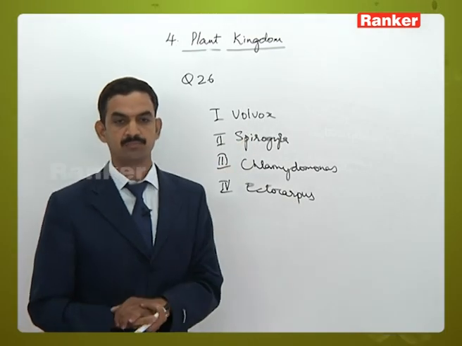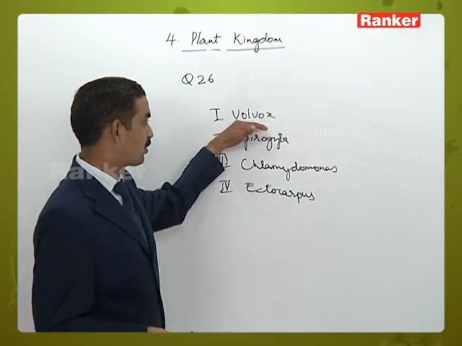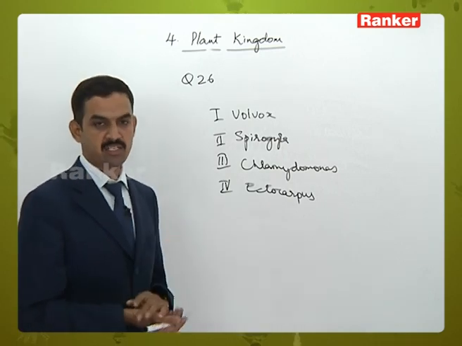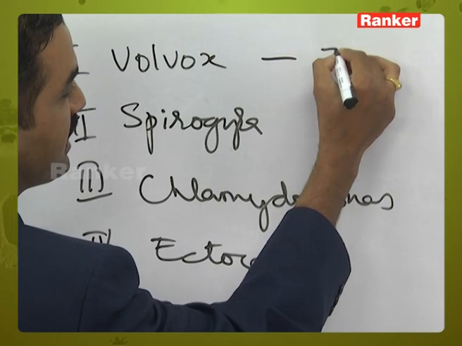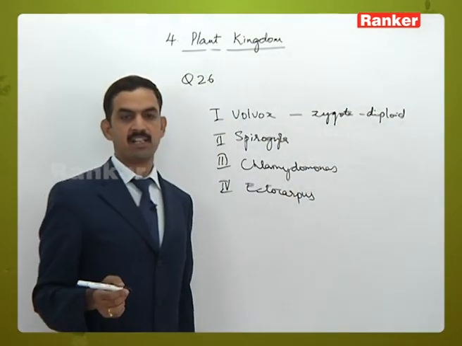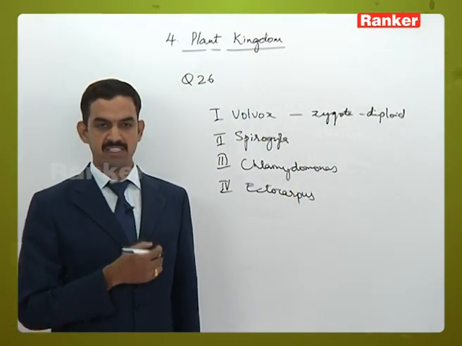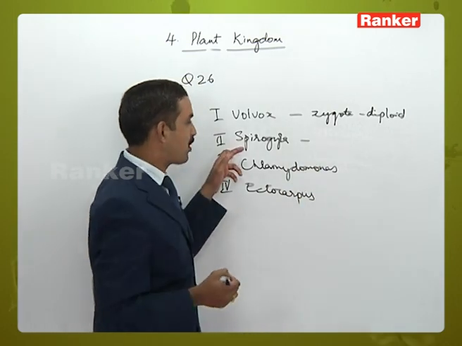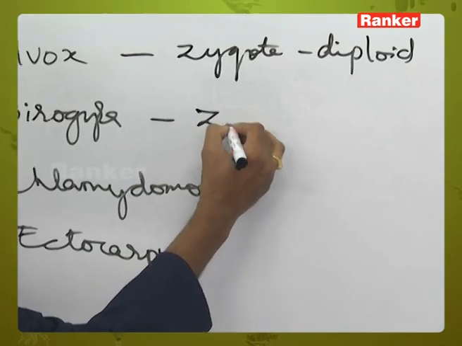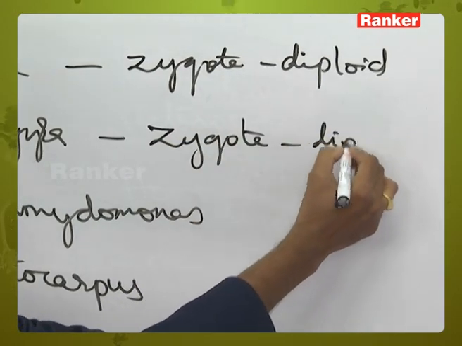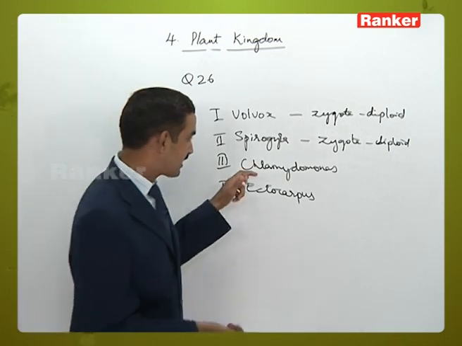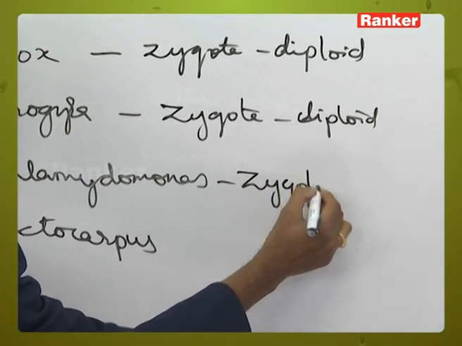First, let's come to Volvox. Volvox is a colonial green algae, and here the plant body is haploid, not diploid, but zygote is the only stage which is diploid, whereas all other stages in the life cycle are haploid in their nature. And when it comes to Spirogyra, Spirogyra is multicellular and filamentous green algae. Here also only zygote is diploid, all other stages are haploid. Chlamydomonas is unicellular green algae. In this Chlamydomonas also, zygote is the only stage which is diploid.